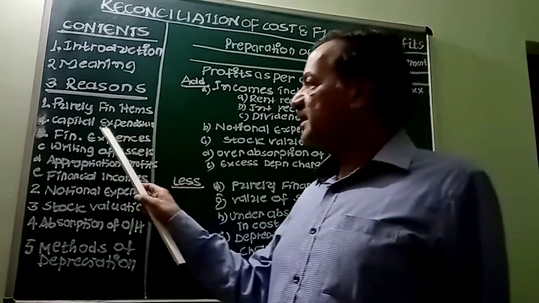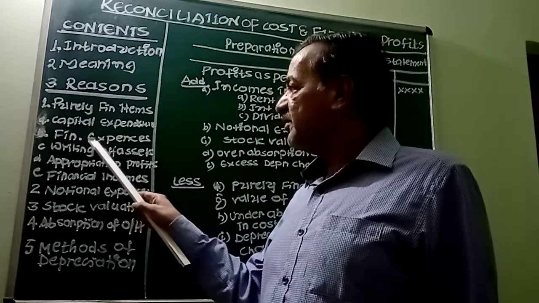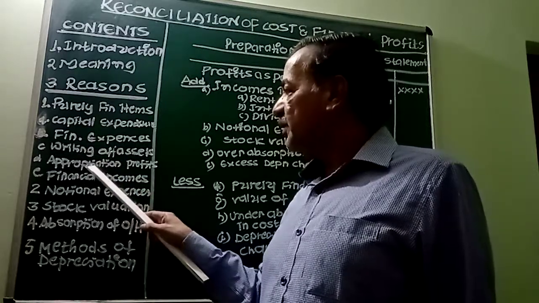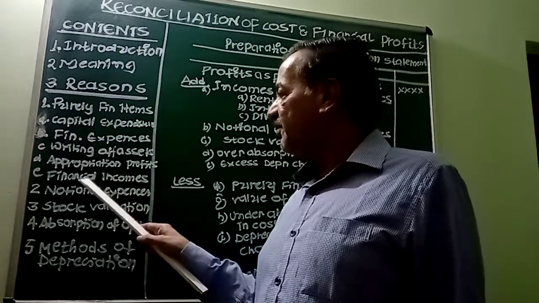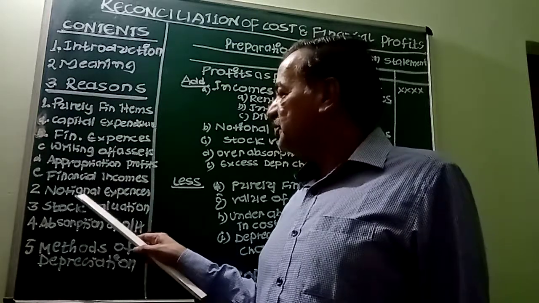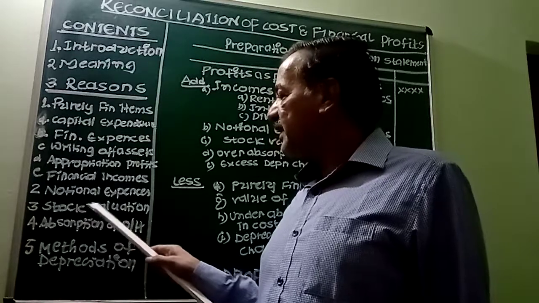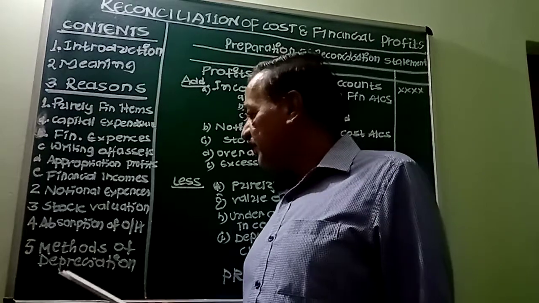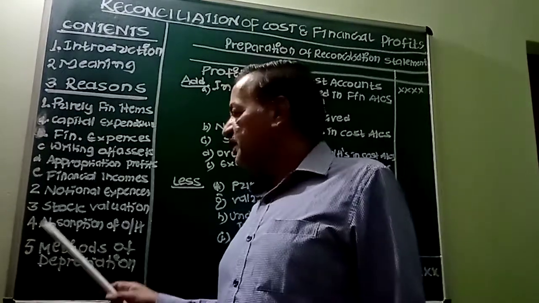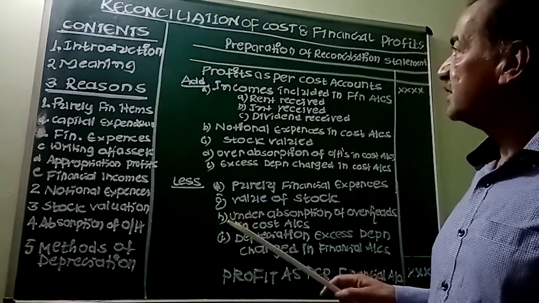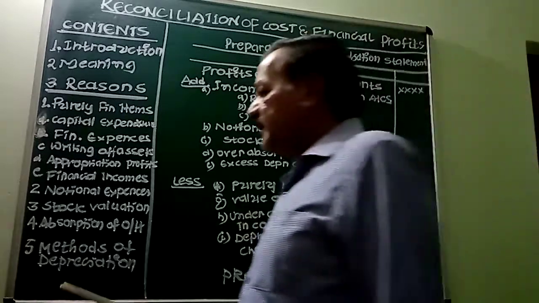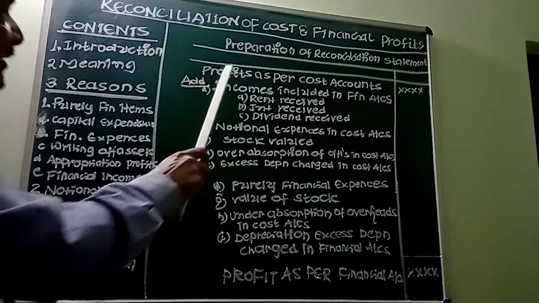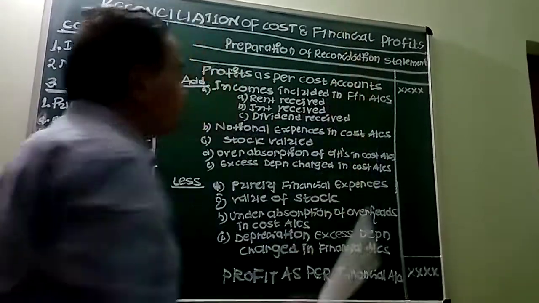Under purely financial items, we have capital expenditure, financial expenses, writing off of assets, appropriation of profits, financial incomes, and notional expenses, valuation, and absorption of overheads, and methods of depreciation followed in the two different methods. After that, let us have the pro forma of preparing the reconciliation statement.